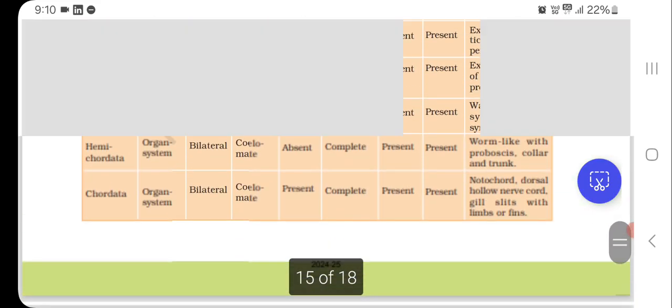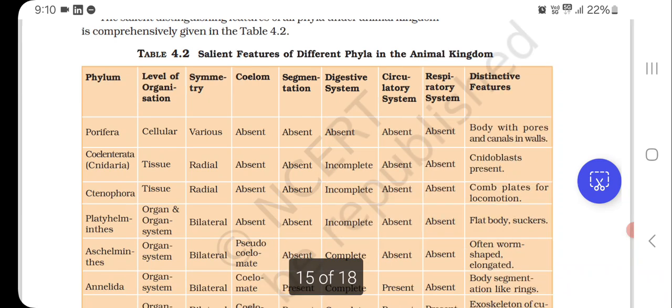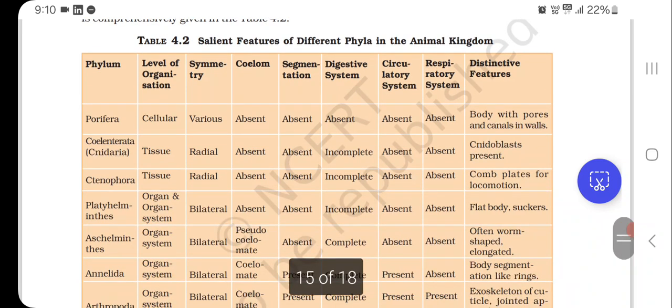Now here is the table: salient features of different phyla in the animal kingdom. We are just going one line at a time. Porifera: cellular level, various types of symmetry, coelom absent, segmentation absent, digestive system absent, circulatory system absent, respiratory system absent, body with pores, canals and walls.